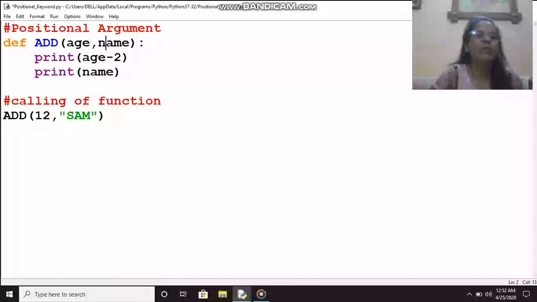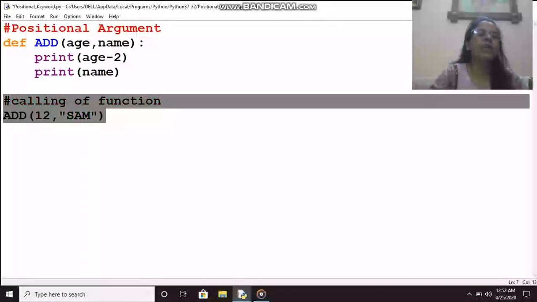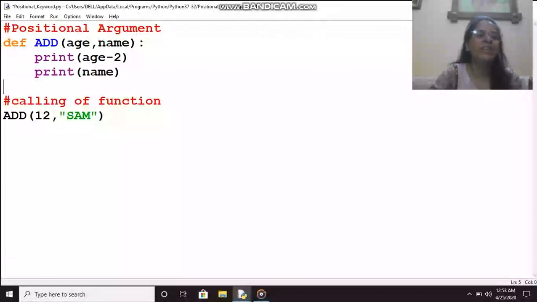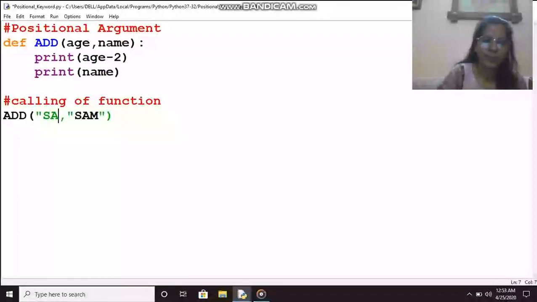So we need to be very careful while passing the argument. We need to remember what kind the first argument is and what kind the second is, because calling will not always be at the same place where the function is written. We have to be very conscious of the sequence. Suppose we pass Sam here and an age there. Sam is a string, so this string will be passed to age and the numeric value will be passed to name.